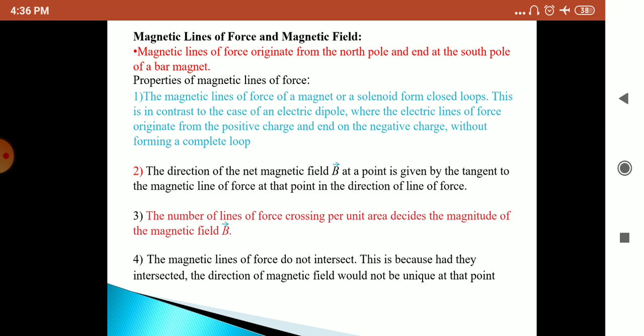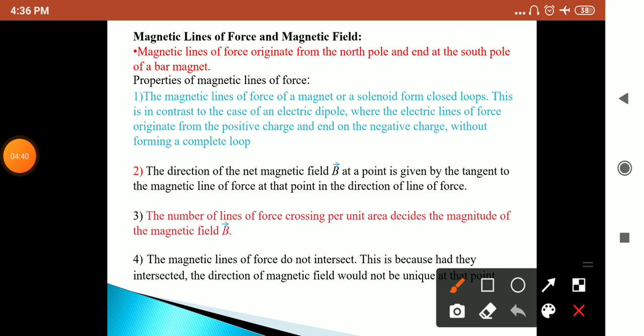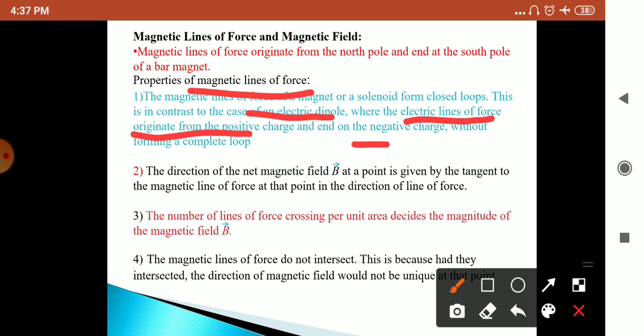So this is the first property of the magnetic lines of force. In the case of magnetic lines of force, they originate from the north pole and end on the south pole.